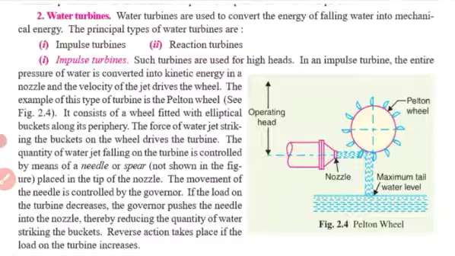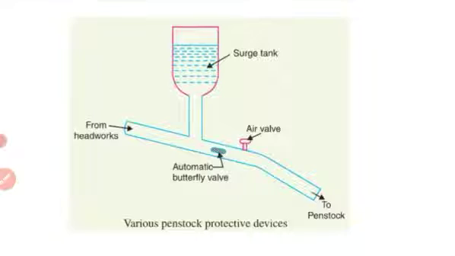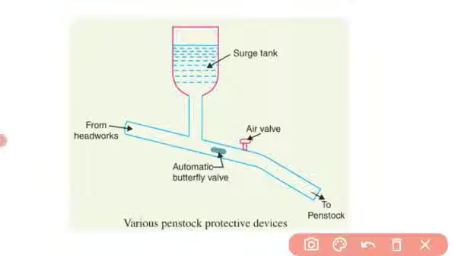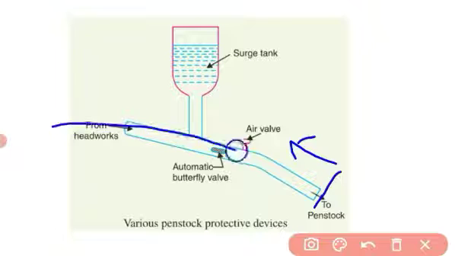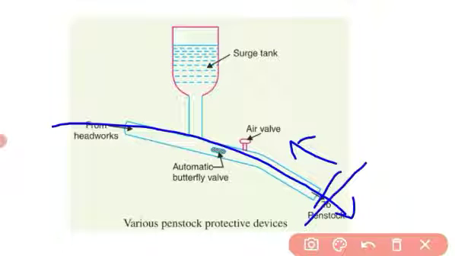I will show the figure once again. You can see what happens when we close the gates. Assume you are closing this gate. What happens? Water will go back, because the water is falling from here. So when you close this gate, the water will rush back.